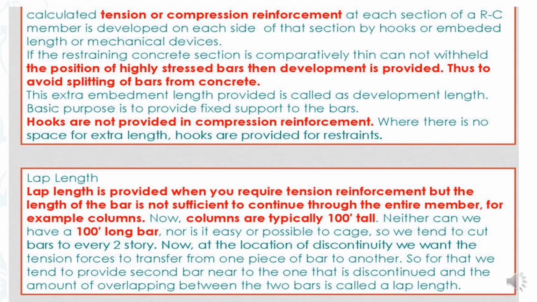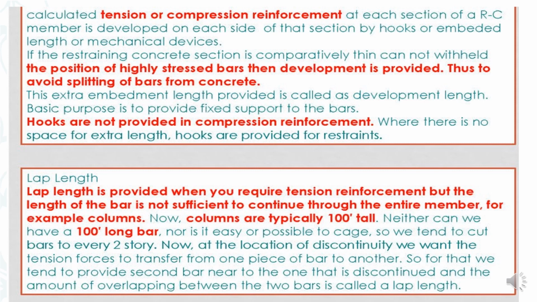Where there is no space for extra length, hooks are provided for restraint. Lap length: lap length is provided when you require tension reinforcement, but the length of the bar is not sufficient to continue through the entire member.